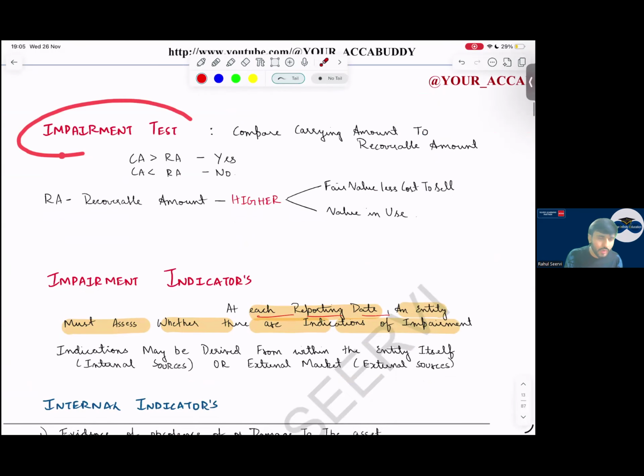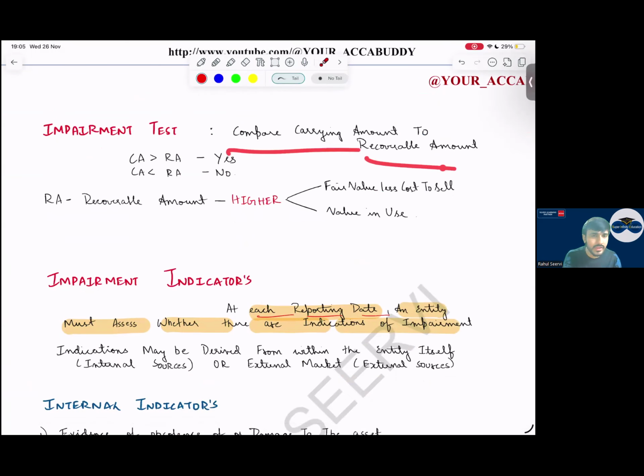So in impairment test, what do we do? We compare RA and CA. Sir, CA is more, RA is less, impairment. So CA is less, RA is more, no impairment. What is RA, sir? From that time I'm saying RA. RA is fair value less cost to sell or value in use. Read the MCQ properly. In our regular test series also we have done this. If you say RA is the higher of fair value and value in use, it is wrong.